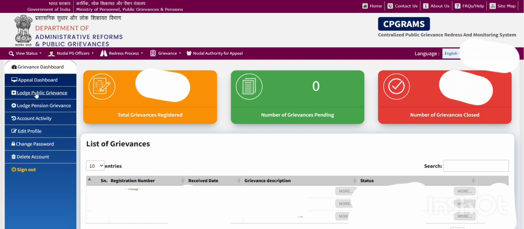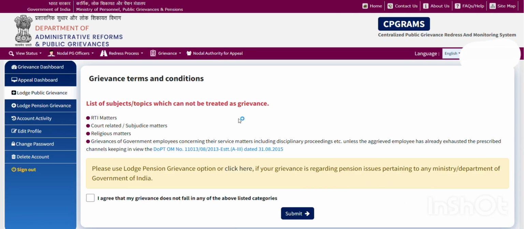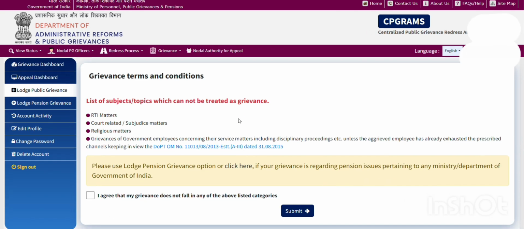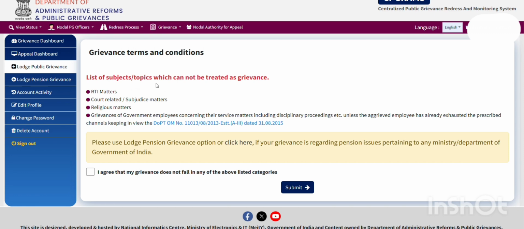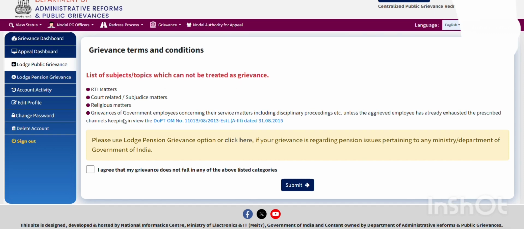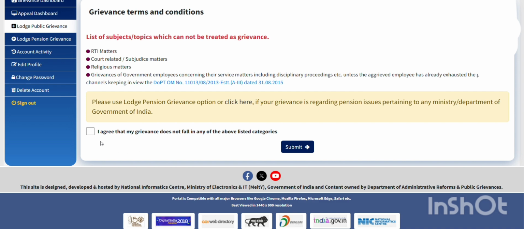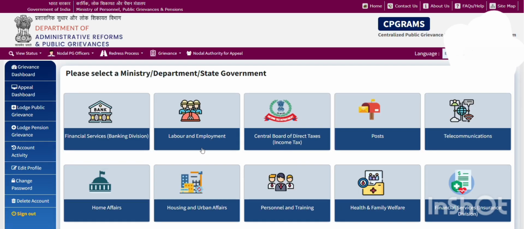So I have to go to lodge public grievance. Once I click here, it will show me what all subjects or topics cannot be taken as a grievance, so that I can be clear what I am going to post. I'll click here, I agree that my grievance does not fall in any of the above listed categories, and submit. Now it will ask me what ministry or department or state government it belongs to. So if it is related to financial services like banking division, your banking related work is delayed.